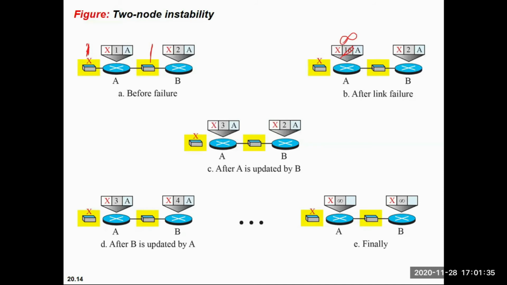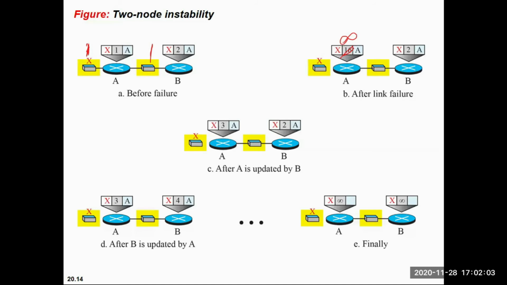Whenever any destination or any link disconnects, we will call that disconnected cost 16. So the maximum hop-to-hop distance we will count as 16, to remove this instability. And the second one is we can split the horizon also.